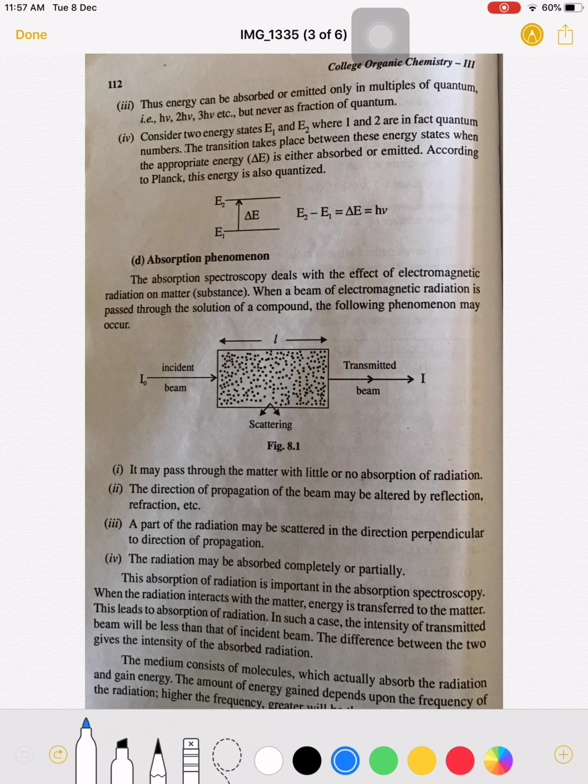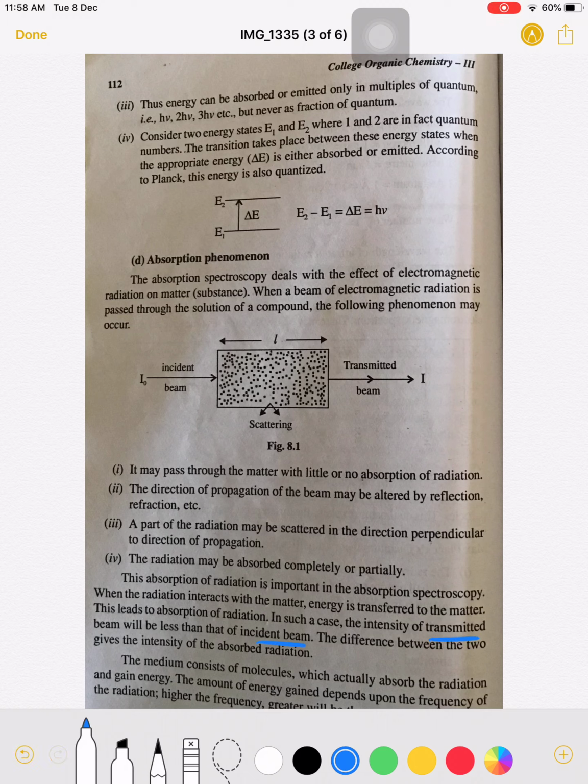When radiation interacts with matter, energy is transferred to the matter. This leads to the absorption of radiation. It means when we pass radiation through the solution, some amount of energy of that radiation is absorbed by the matter present in the solution. In such a case, the intensity of the transmitted beam will be less than the incident beam.